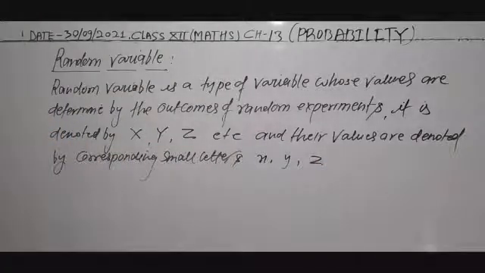A random variable is a type of variable whose values are determined by the possible outcomes of a random experiment.